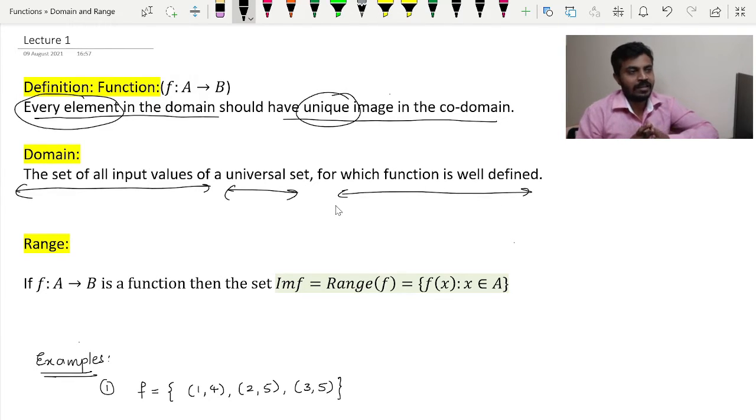Now what do you mean by well defined? I mean we are interested in finding such values for which our images are known to us. Well defined means the image values of those points, the input values, should be known to us. Known in the sense, remember, infinity is not known to us. We will come back to that concept while discussing the examples.